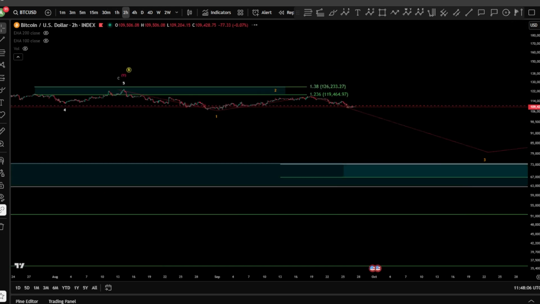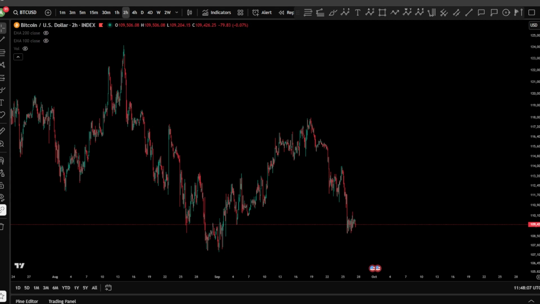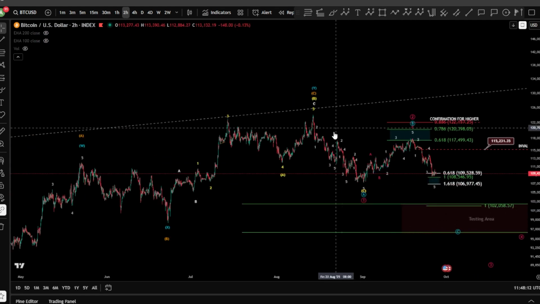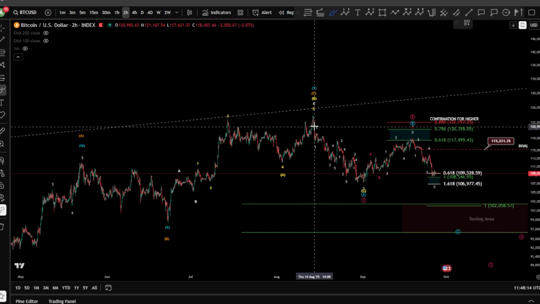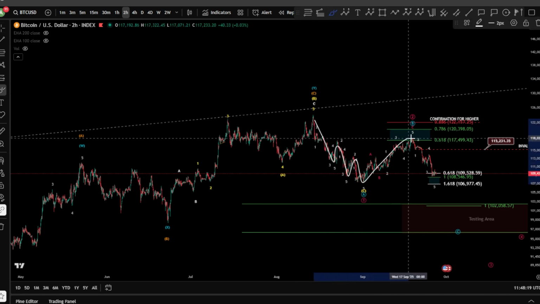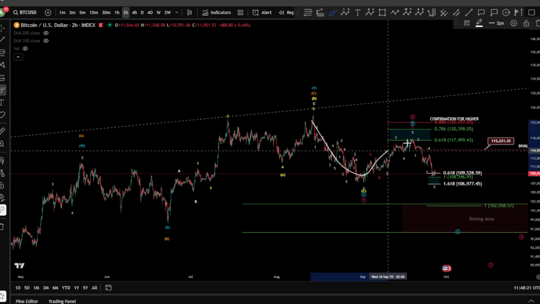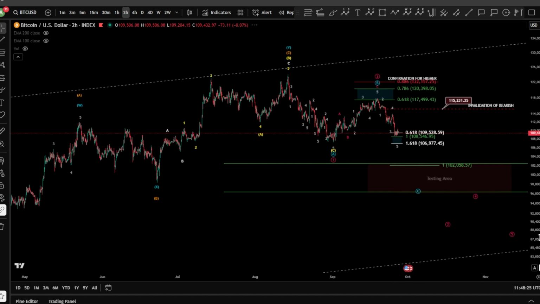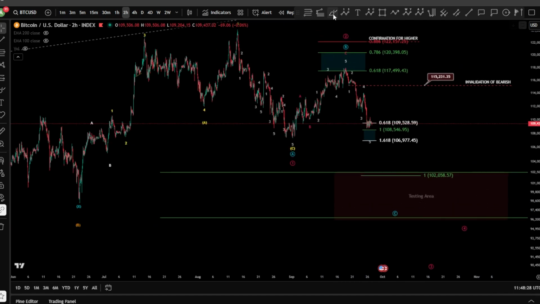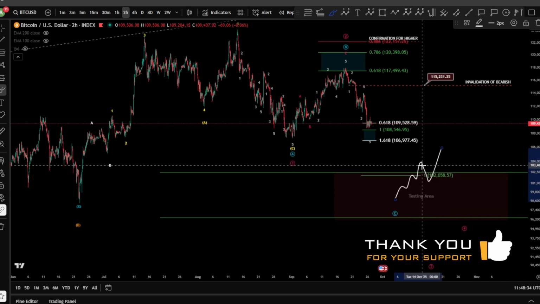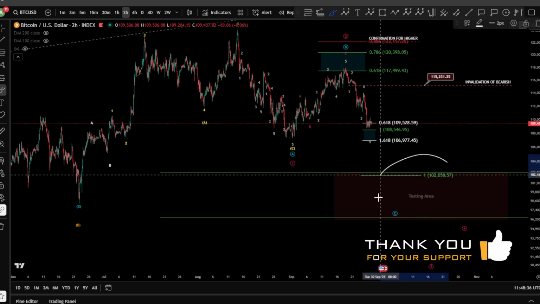Now let's move on to the 2 hours chart here to see what's going on, where we have a potential, as we mentioned, 5 waves downward. You might have a leading diagonal 1, 2, 3, 4, and a 5 for a wave A, B, and a C. Probably we are in a testing area here for the 101K, as explained, in the macro level, where we might shift again for higher probabilities. Of course, it can be high unless we don't get any kind of strength signal. But we need the strength signal.